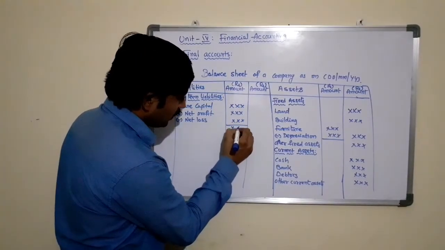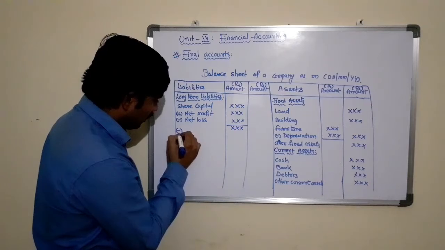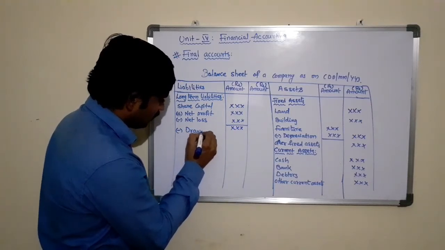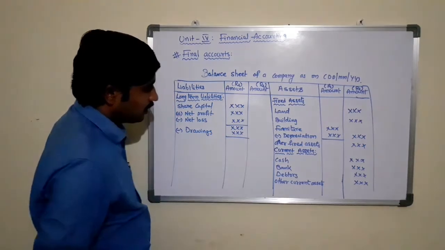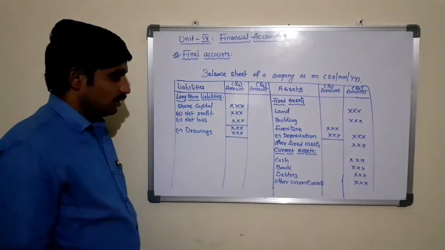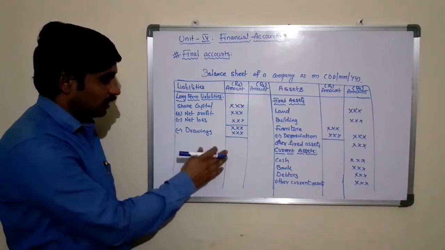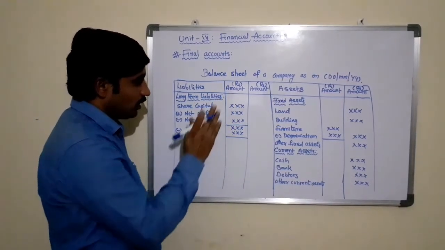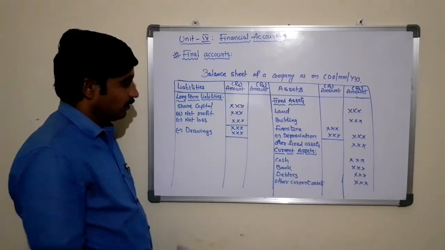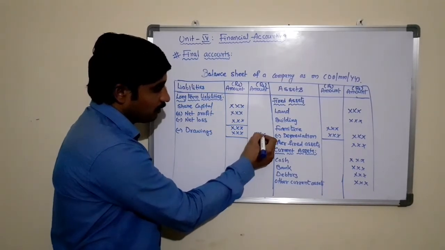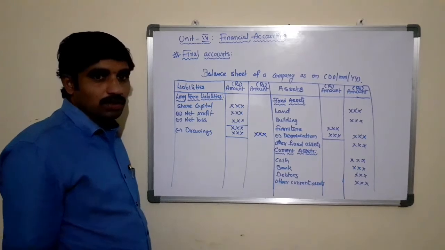After ascertaining this, minus drawings. If the owner of the business took anything from the business for personal use, you need to subtract the worth of drawings from the capital. So they are the common adjustments for the capital. The net amount will be transferred to the outer column.